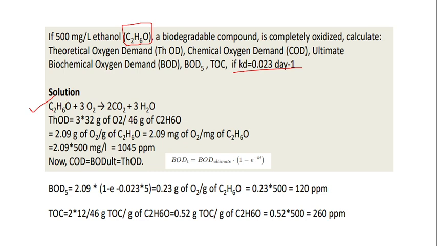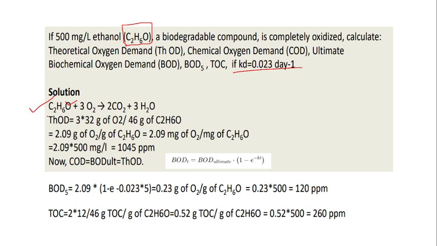So we have two carbons, so two CO2 will be liberated, and we have six hydrogens, so three H2O will be liberated. So 2 into 2 is 4, plus 3, so 7 oxygen atoms are there. Already one oxygen atom is present in the ethanol. So 6 oxygen atoms are needed for the oxidation, which is 3 O2. So now the equation is completely balanced.